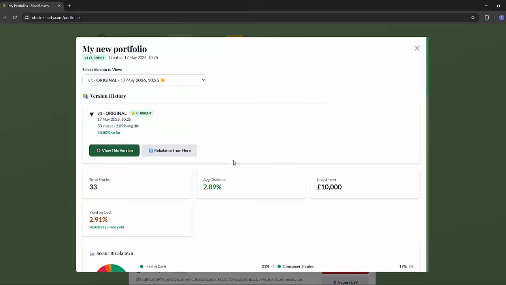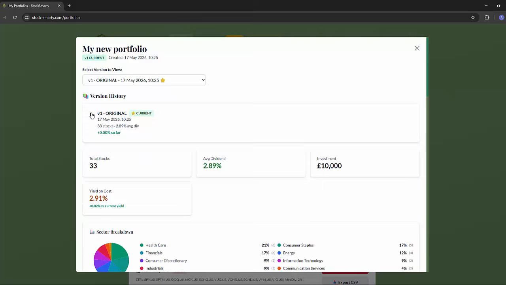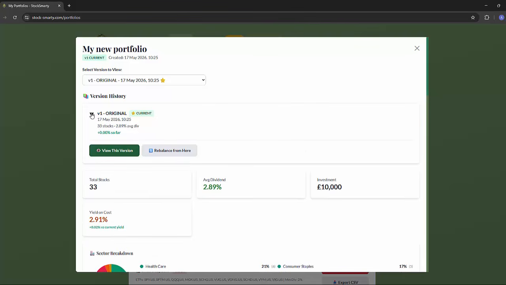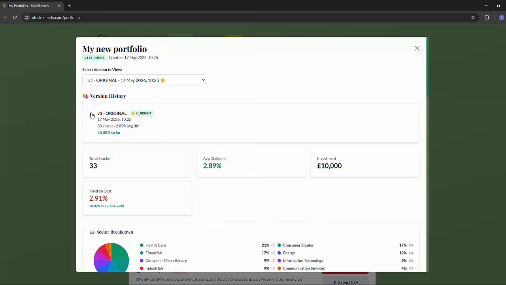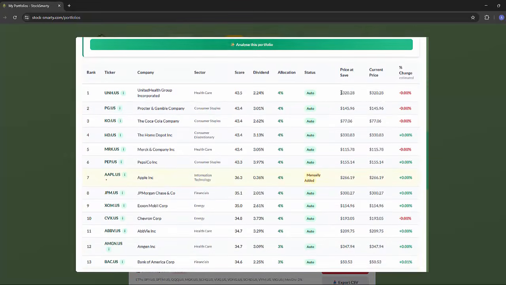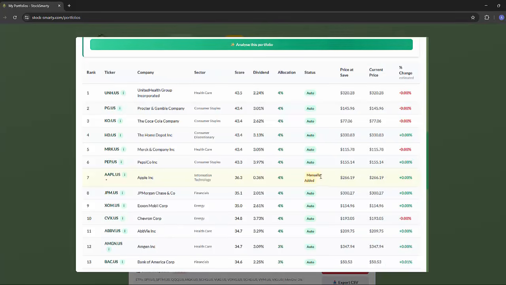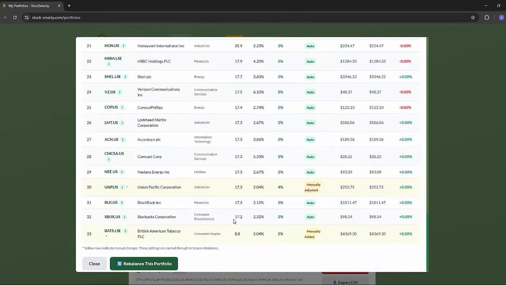When I click view, I get the full breakdown, and here's the thing: every time you rebalance, StockSmarty saves a new version. So at the moment we just have version 1. You never lose history, so you can scroll back and see exactly what your portfolio looked like in version 1, version 2, version 3, and what changed in between each one. Each version shows the stocks and their prices at a certain point in time against the current price. You can still click the I button and see the detail behind each stock. You can see in yellow what was manually added or adjusted.